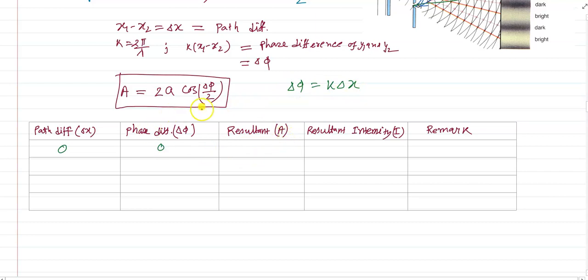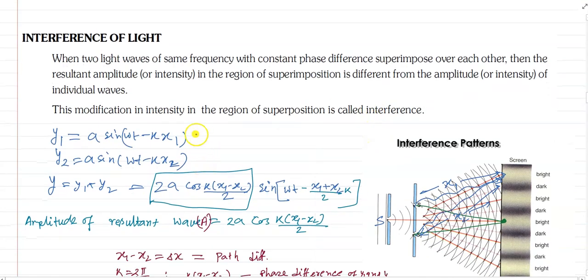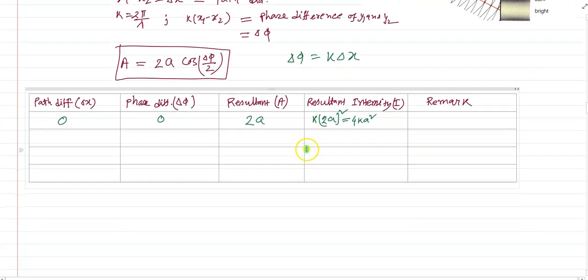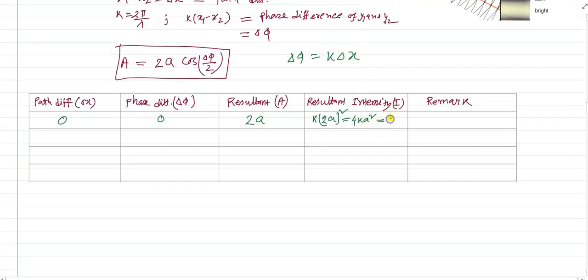Then the resultant amplitude will be 2a, and the resultant intensity will be k into (2a) whole square, where k is a constant, that means 4k a square. If the intensity of each wave is I naught, say k a square, then the resultant intensity will be 4 I naught. Okay.